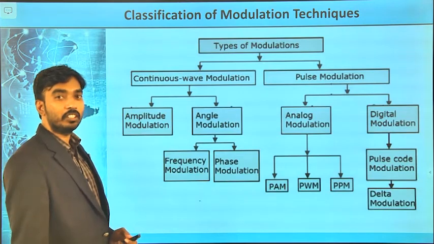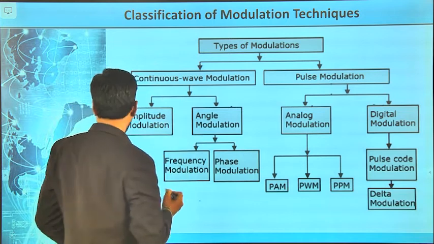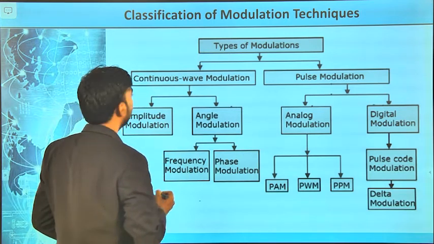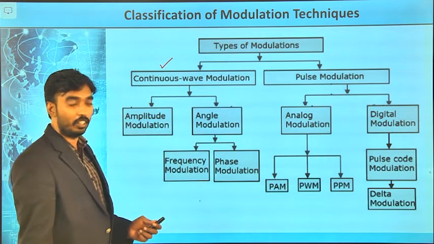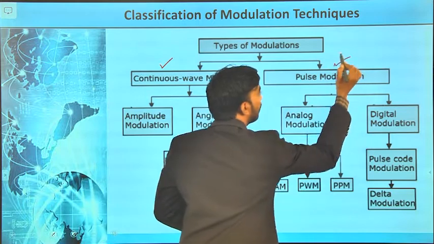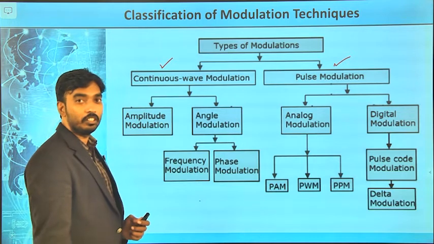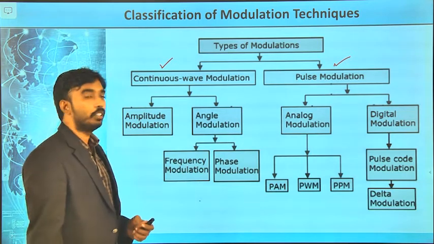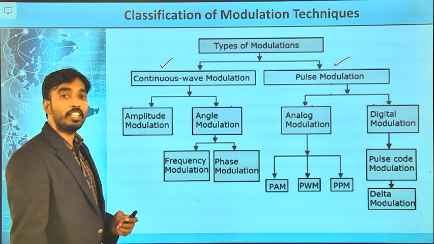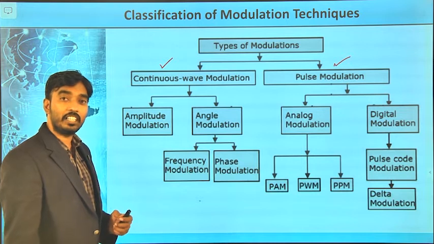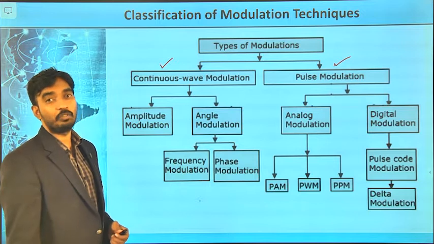Now we are going to discuss various types of modulation, right? Continuous wave modulation, which we have already discussed in analog communication, and pulse modulation schemes, which we are going to discuss in this chapter. We will revise continuous wave modulation for some time and then go to pulse modulation schemes. Continuous wave modulation is defined as the characteristics of the carrier signal being varied with respect to the instantaneous values of the message signal.